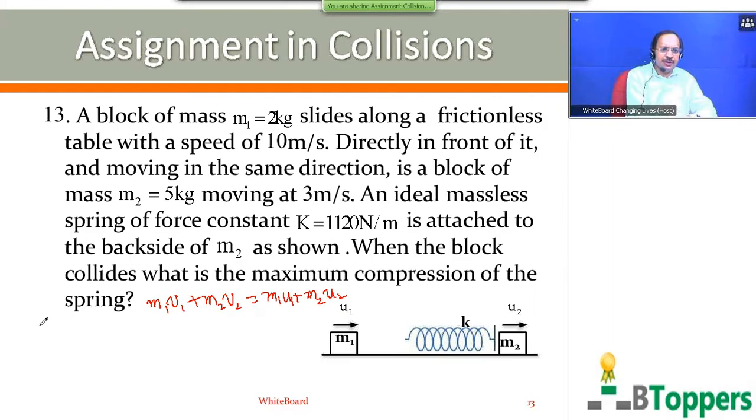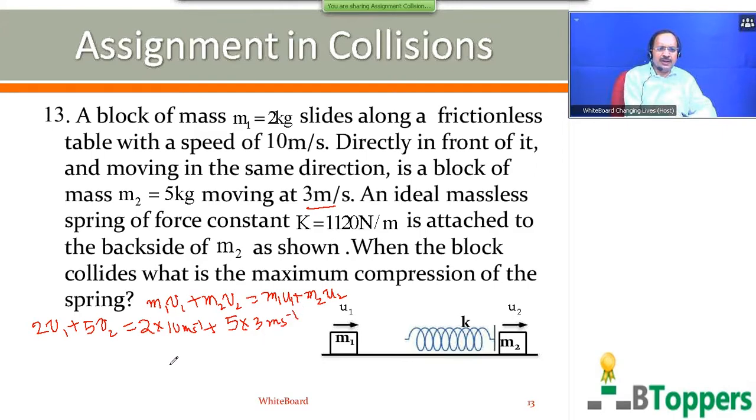Here M1 is 2 kg, U1 is 10 meter per second, M2 is 5 kg and U2 equal to 3 meter per second.